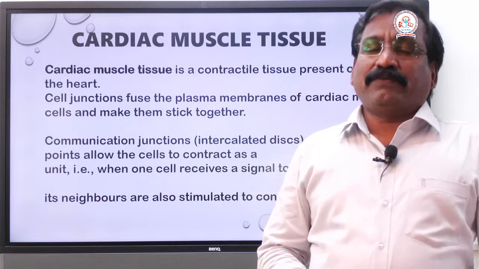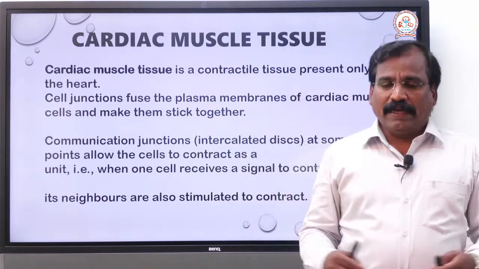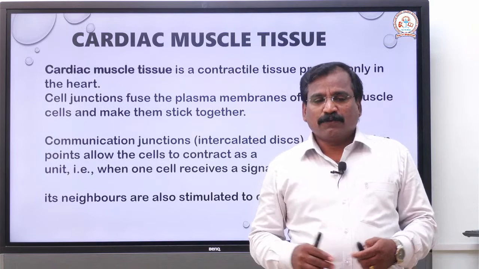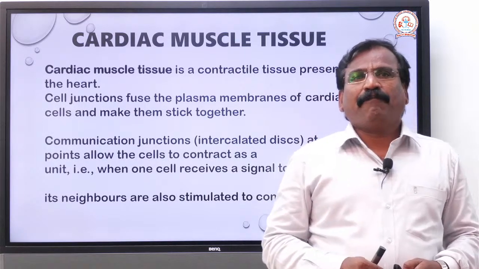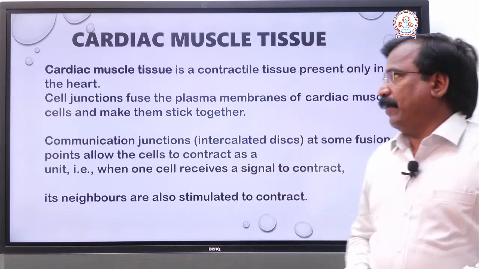Types of muscle tissue: skeletal, smooth, and cardiac. Okay, that's all.